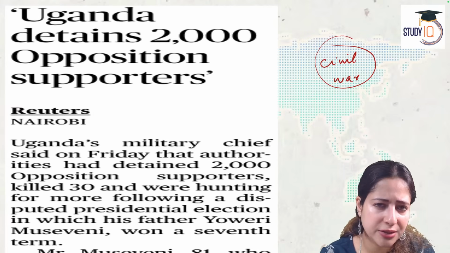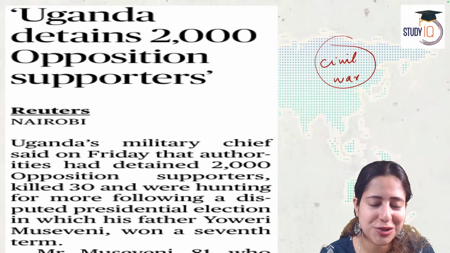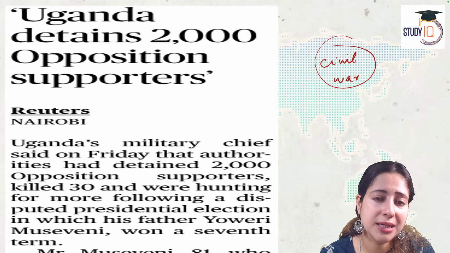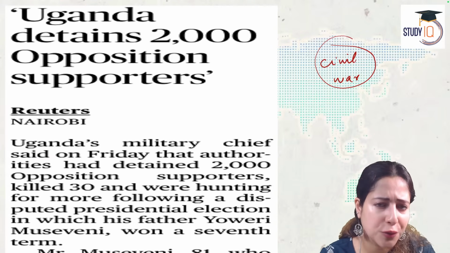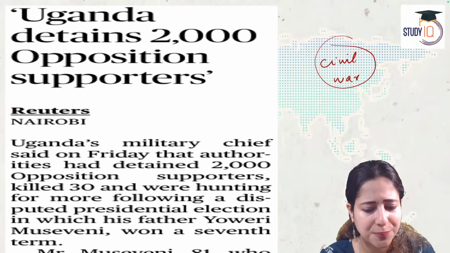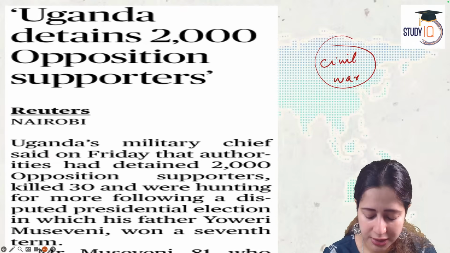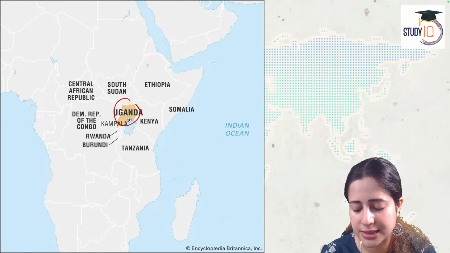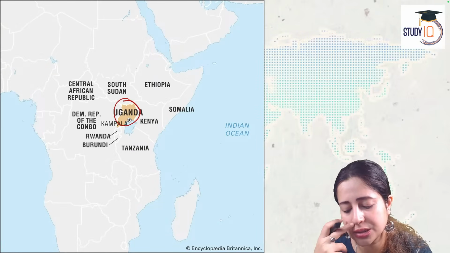Yesterday we saw another country, Mozambique. I explained to you in two lines what's happening in Mozambique. Do not forget what we have discussed earlier in Sudan, Somaliland, Democratic Republic of Congo. Remember all that. We will revise also. Now we are coming to Uganda. Please look at the map and understand Uganda. Uganda is right here. Look at the location of Uganda.